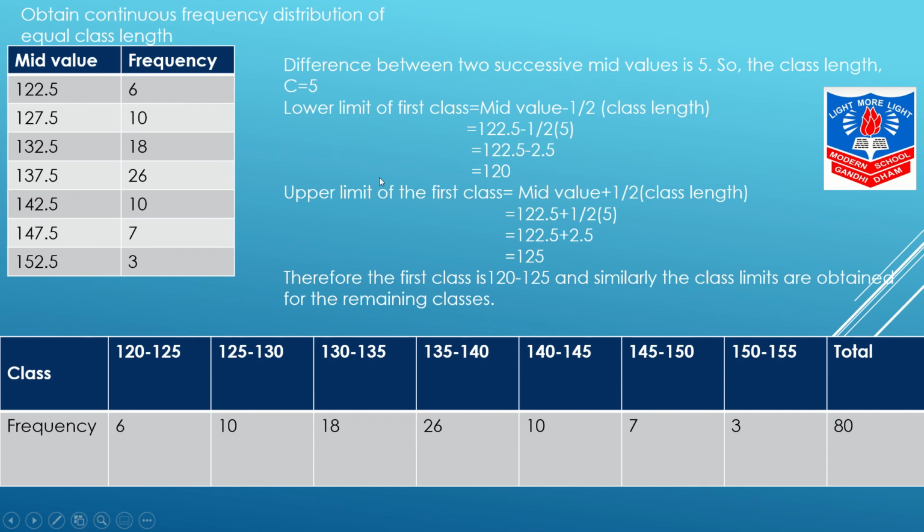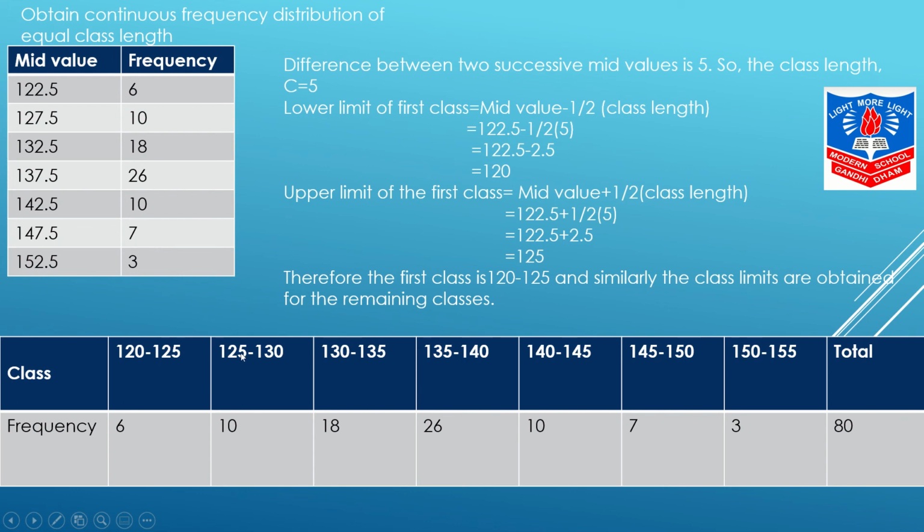Upper limit of the first class, या upper limit का formula mid value plus 1 by 2 multiply by class length. So, it is 122.5 plus 1 by 2 into 5. 122.5 plus 2.5 equals to 125. So, we have got our first class. It is 120 to 125. In the same way, you will be calculating the rest of the classes.